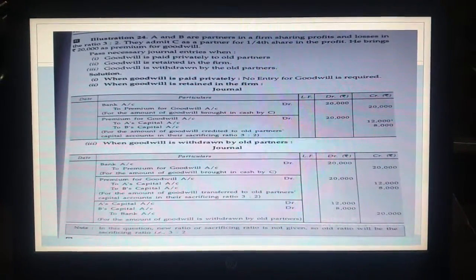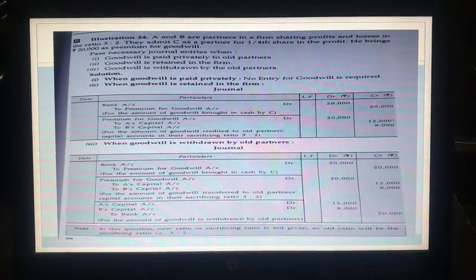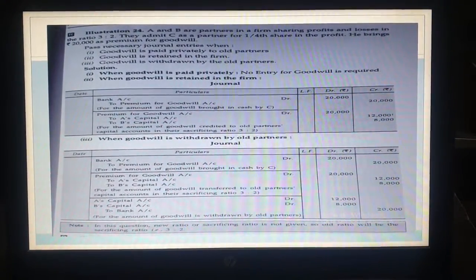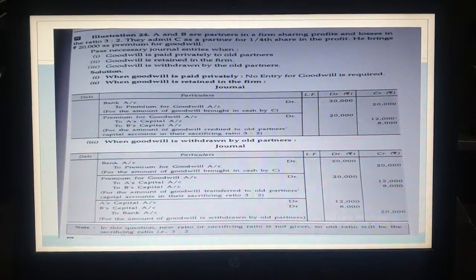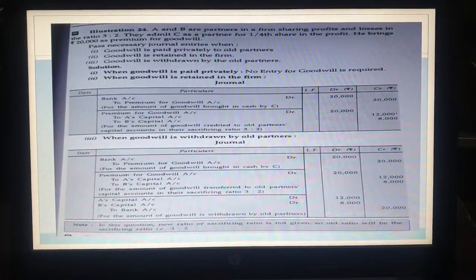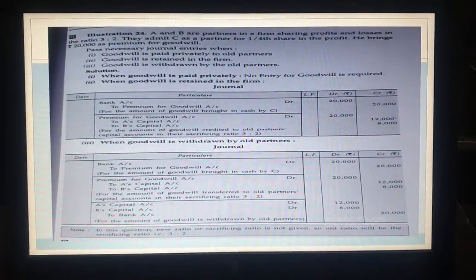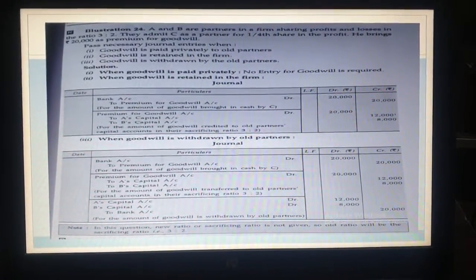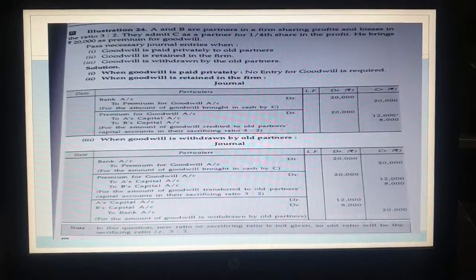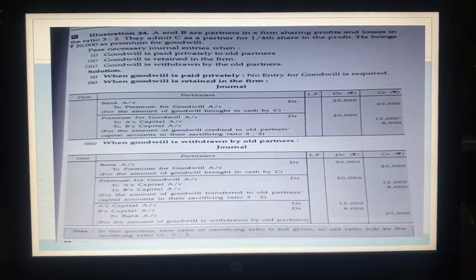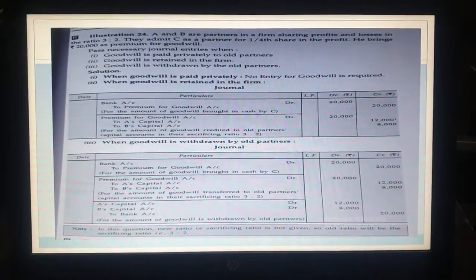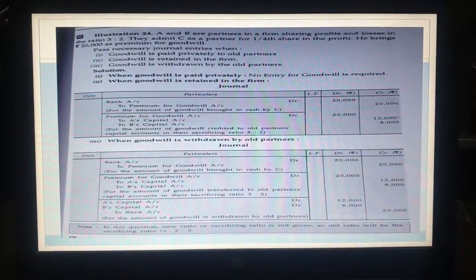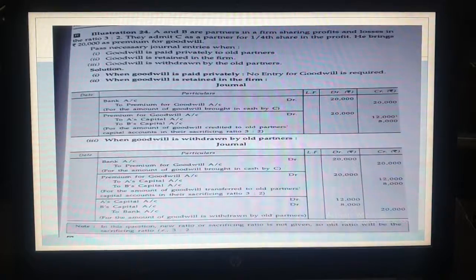In the second entry, the premium for goodwill will be distributed to the old partners, or we can say the sacrificing partners, in the sacrificing ratio. So note it down carefully that the sacrificing ratio is always used to distribute the goodwill. And how you calculate the sacrificing ratio, I already discussed in the previous videos on calculating sacrificing and new ratio.